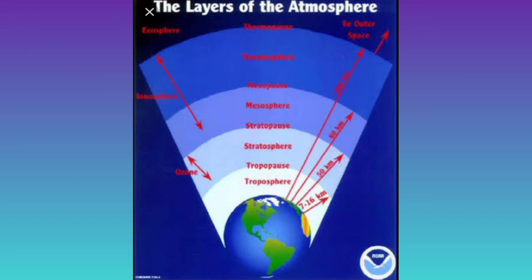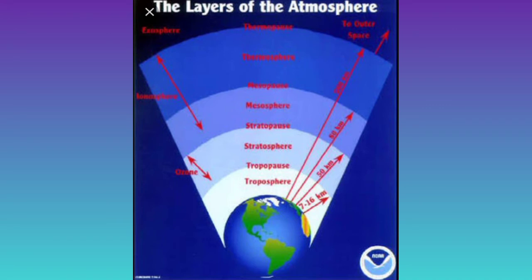Next, let's study the mesosphere. This is the third layer, and its height is 80 kilometers. And you see meteoroids. You studied meteoroids in a previous class. So meteoroids burn up in this layer on entering from space. And at the top is the mesopause.